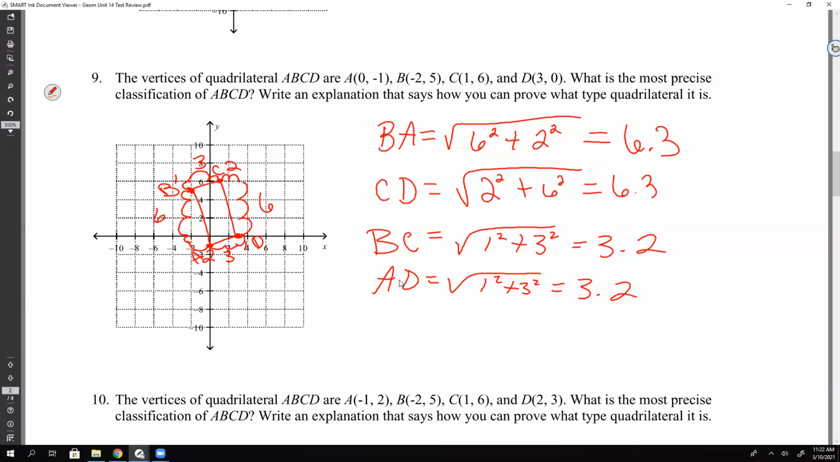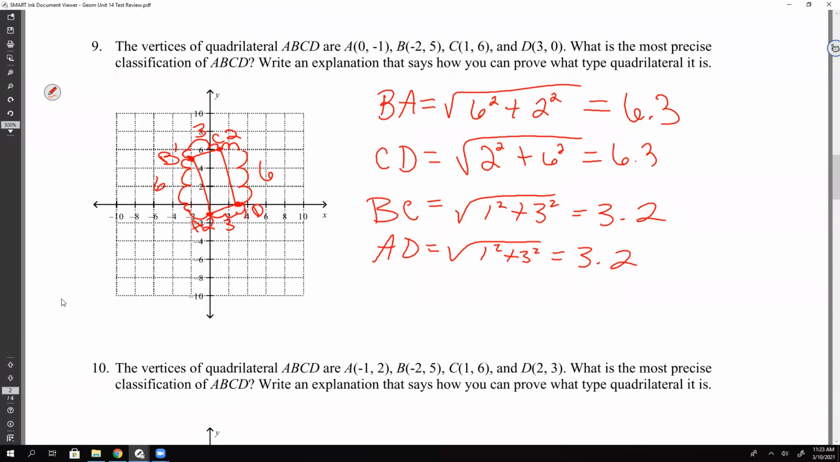So what does that allow it to be? A parallelogram, right? If all of the sides were the same, then it could be a rhombus or a square, but since we only have the 2 pairs of opposite sides that are the same, it has to be parallelogram or rectangle. So now the tiebreaker is going to be the diagonals. Okay, tiebreaker is going to be the diagonals.